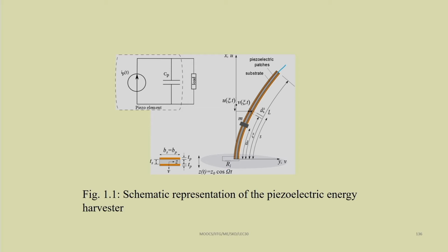So, the strain will be more, stress will be more, as we know M by I equal to sigma by y equal to E by R. In case of bending we know this relation. So, our sigma will be equal to M y by I. Bending moment will be maximum at the fixed end. So, sigma will be maximum there, and as sigma is maximum there, strain also will be maximum there. So, we can generate more voltage at this position.